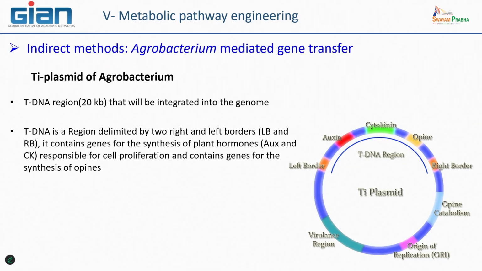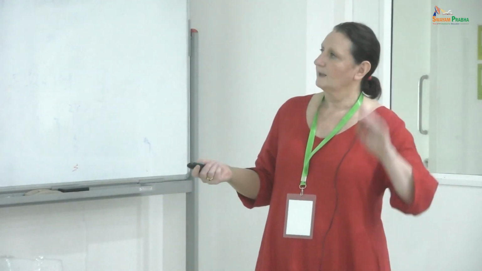It's quite interesting from an evolution point of view to see that this bacteria has acquired some plant genes that encode enzymes responsible for producing specific phytohormones. So it's very interesting to follow.